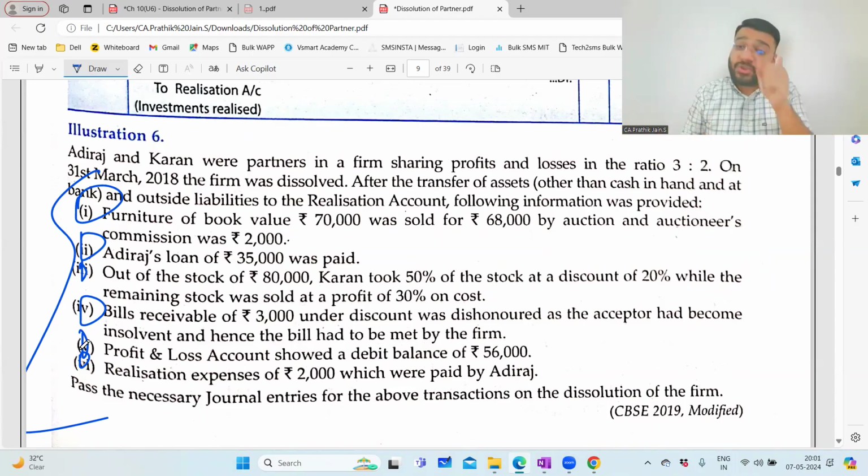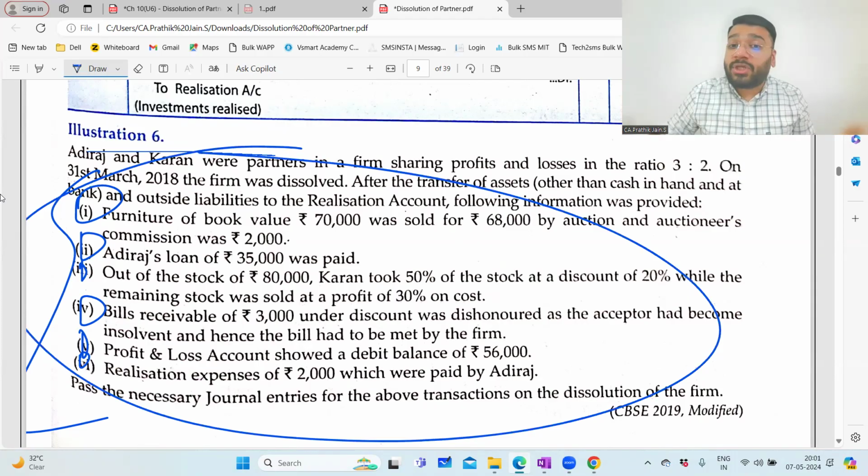The person who is suffering is the student in the examination. This is something which I've realized, and I told all my students, you have to go through this book so that you get a complete understanding of different concepts. So in the exam, whichever concept they ask, from wherever they ask, whether it is there in the ICAI book or not, you will be in a position to apply your mind. See, again I'm telling you, just because you're practicing this question, it doesn't mean that ICAI will ask the question from this only.